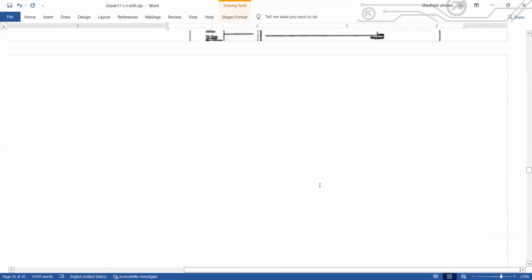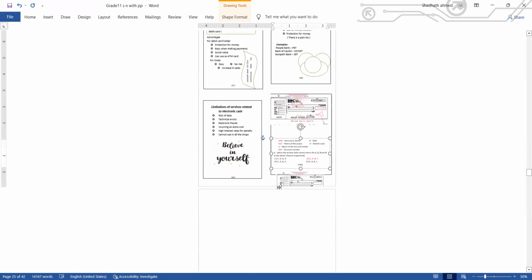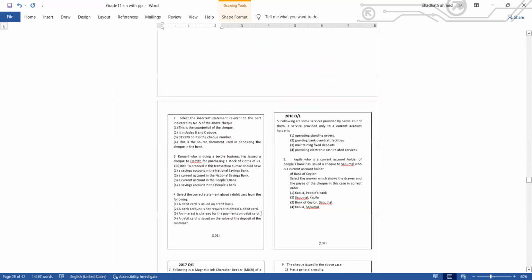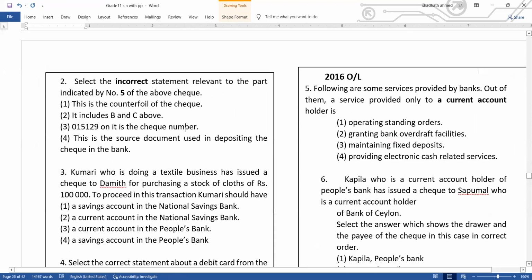Let's go to the next page, page number 101. Select the incorrect statement relevant to the part indicated by number 5.